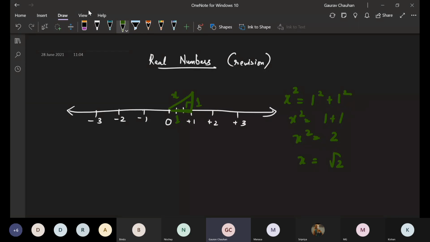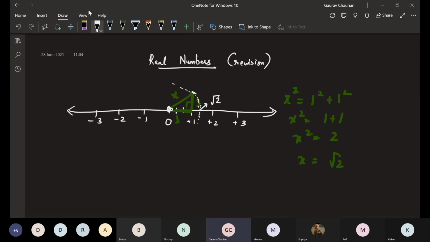Remember this calculation we did? Then how will I find root 2 on the number line? I will keep my compass point here, and I will keep my compass pencil here. Let me use the white one. And I'll draw an arc. Somewhere here it was cutting the line, and we decided that this point is root 2.